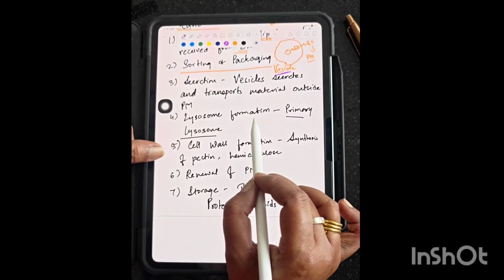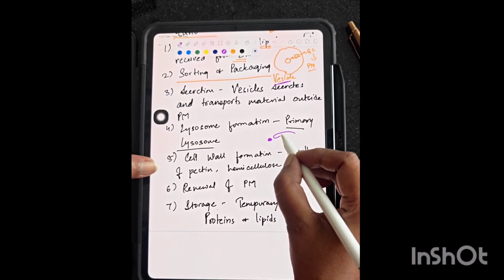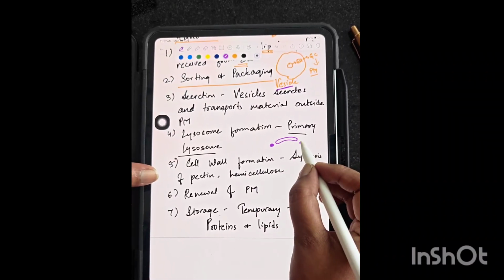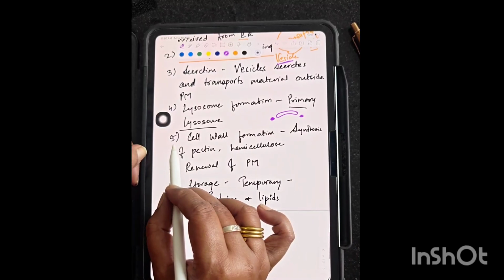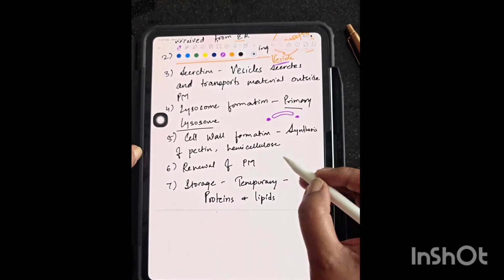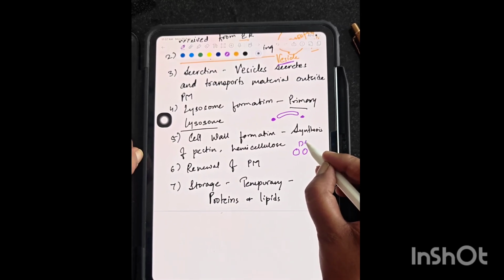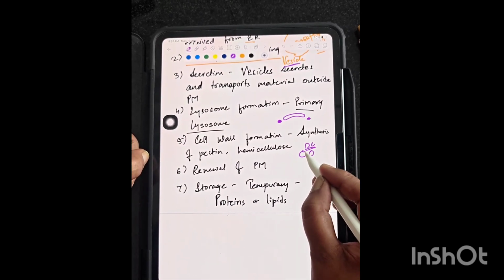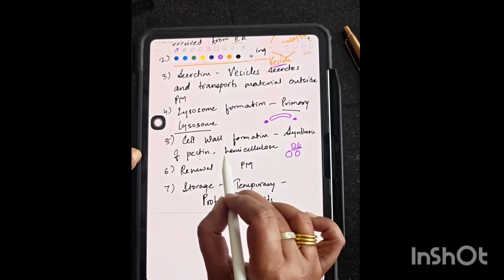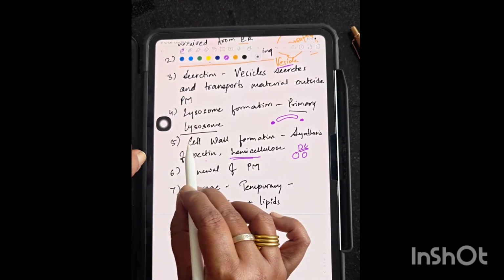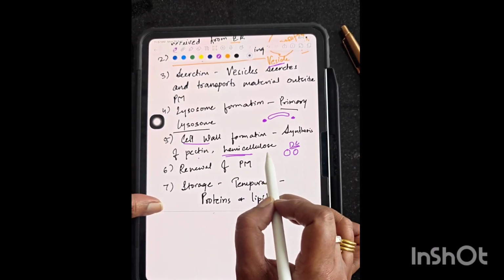Fourth is lysosome formation. The vesicles which are formed in the Golgi complex just mature. Once they mature, they turn into the primary lysosome. And the fifth function, cell wall formation. During cell division, when the new daughter cells are being produced, the cell wall needs certain chemical constituents, that is pectin and hemicellulose. So during the formation of the cell wall, the Golgi complex synthesizes the pectin and hemicellulose.